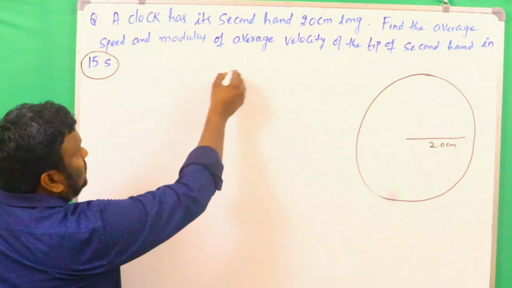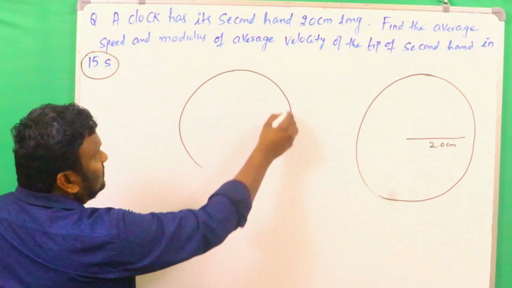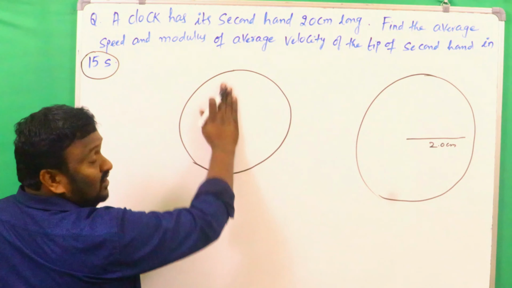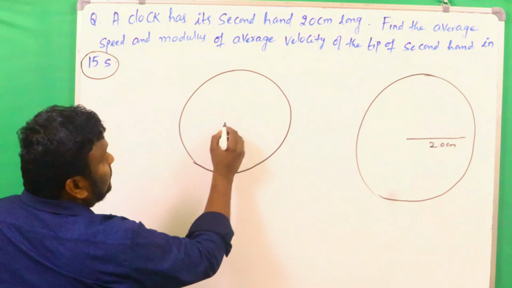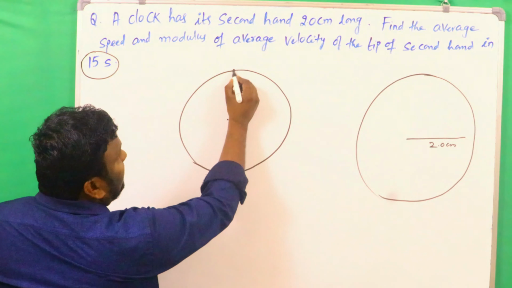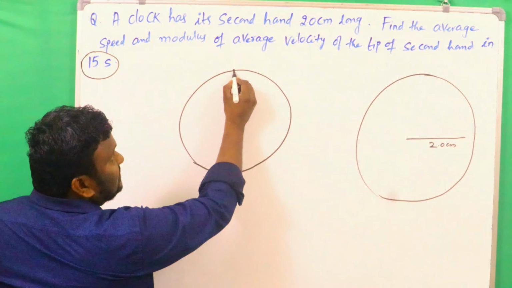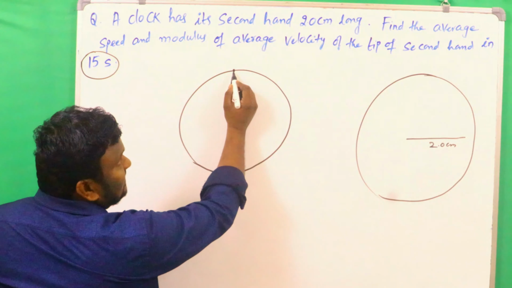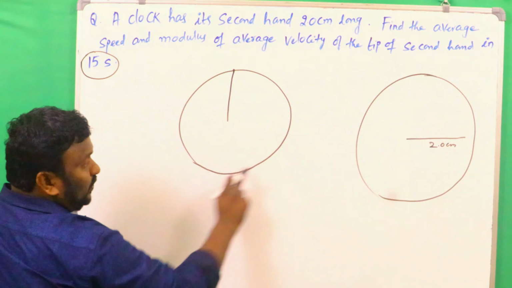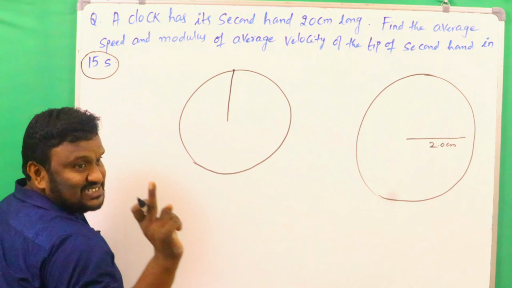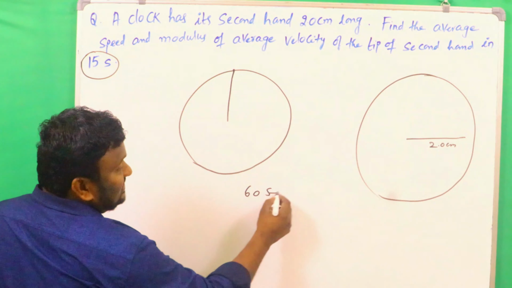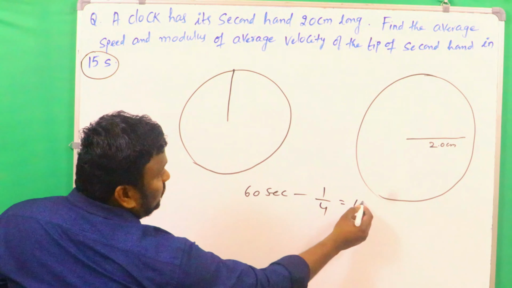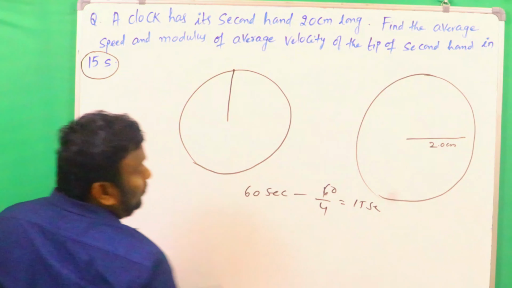So look here, very simple to understand. This is the circumference of the circular path followed by the seconds hand. Initially the seconds hand is at this point, and after 60 seconds the seconds hand will complete one rotation, meaning 1 minute is completed. 15 seconds means 1 by 4 of this, that is 60 by 4.